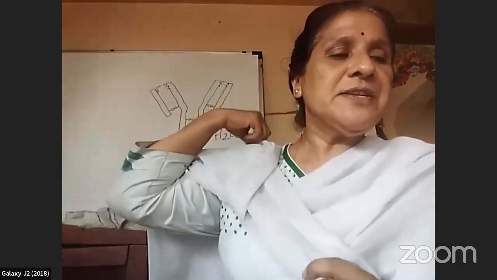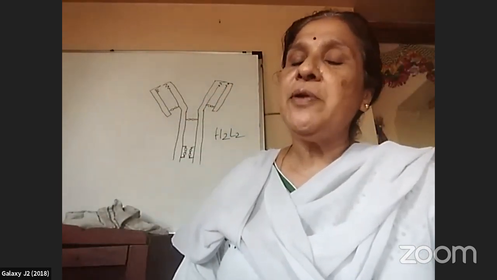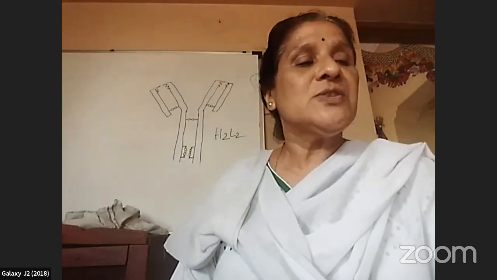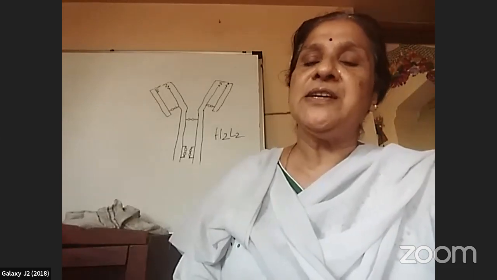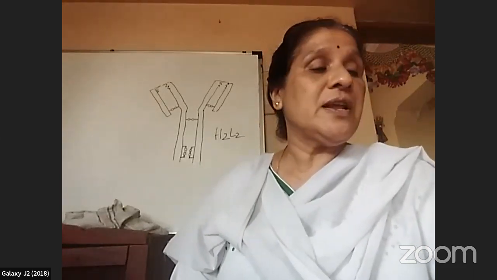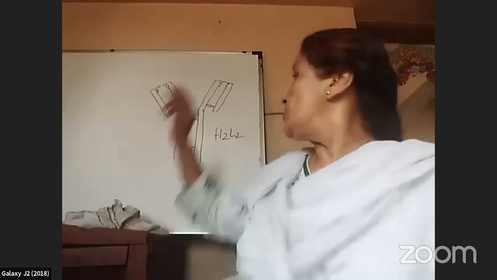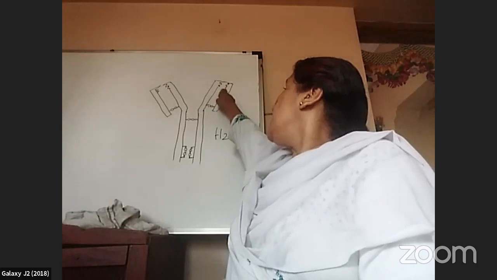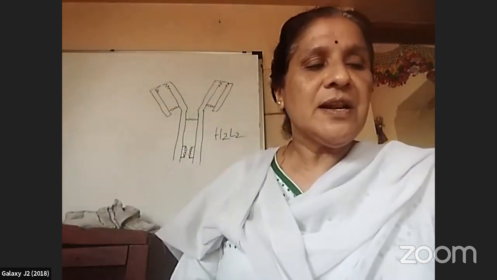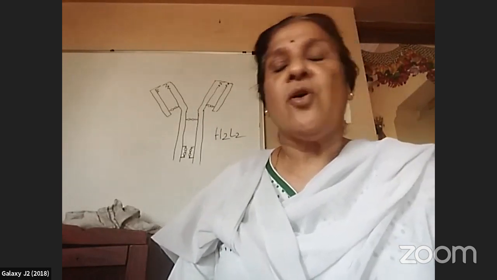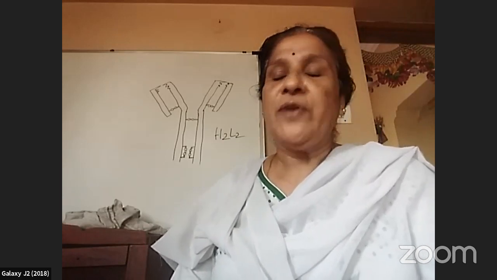A polypeptide chain consists of two regions, namely one is called the variable region and the second one is called the constant region. The variable region is the antigen binding site, whereas the constant region remains the same for all types of antibodies.